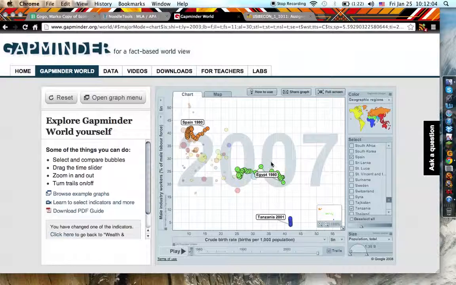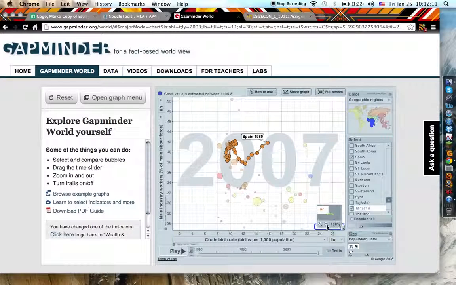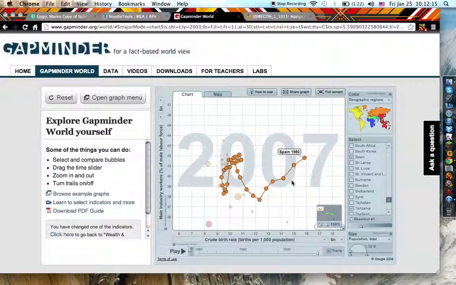So this is Egypt, and specifically for Spain, I'm gonna zoom in because it's very weird. It's very weird. There's no trend. As you can see, it's a lot of different changes at a lot of times. I'm gonna start with 1980. As you can see, there's a very sudden drop.